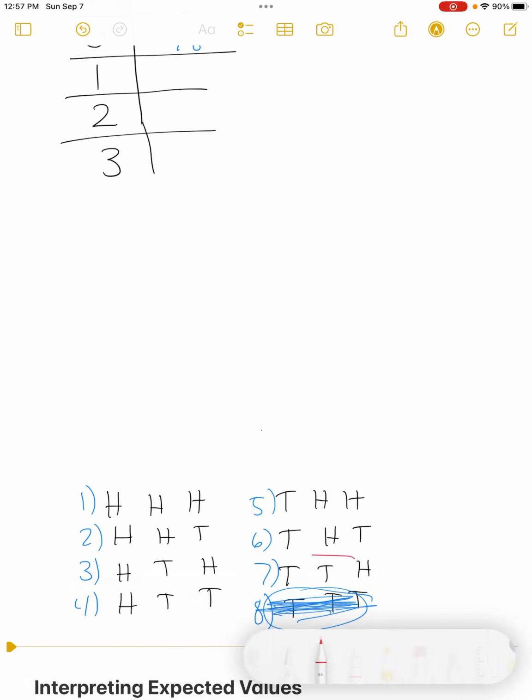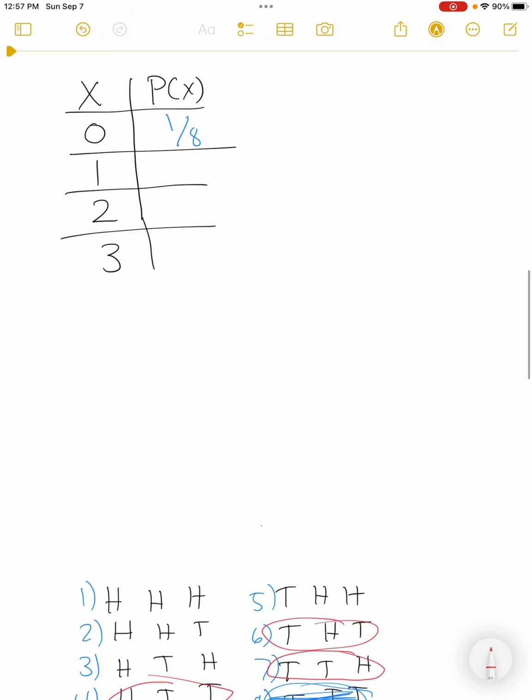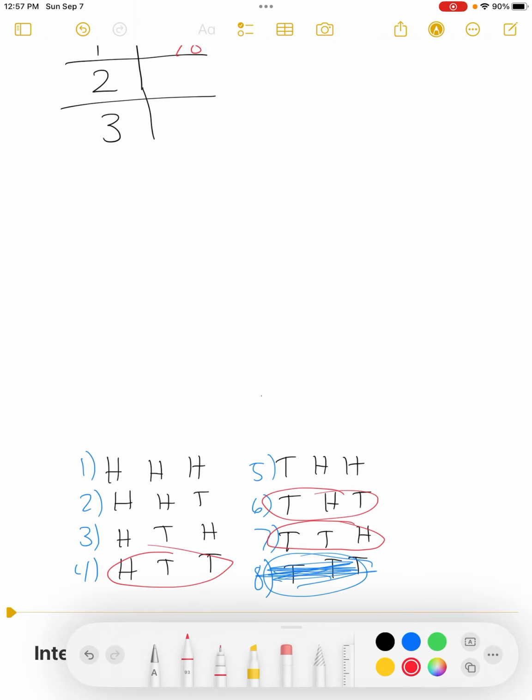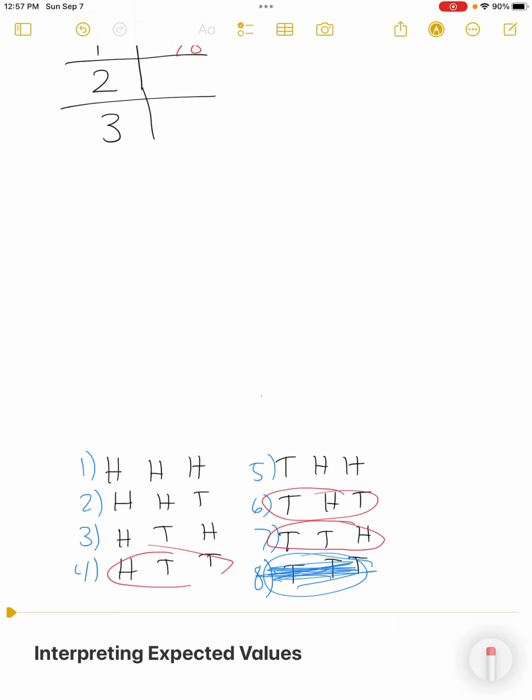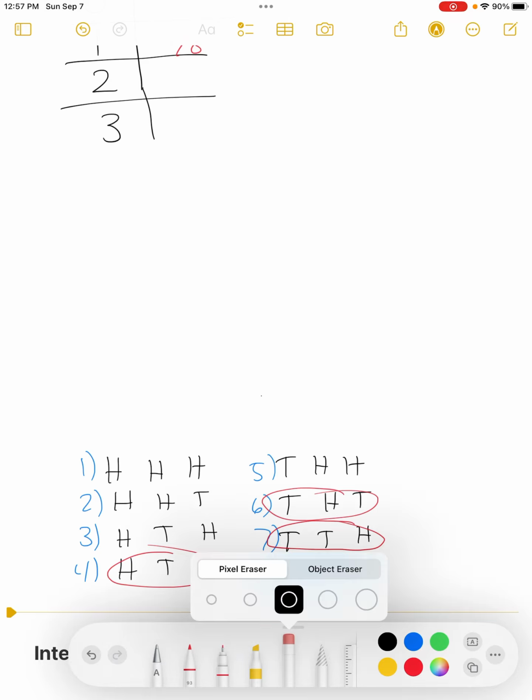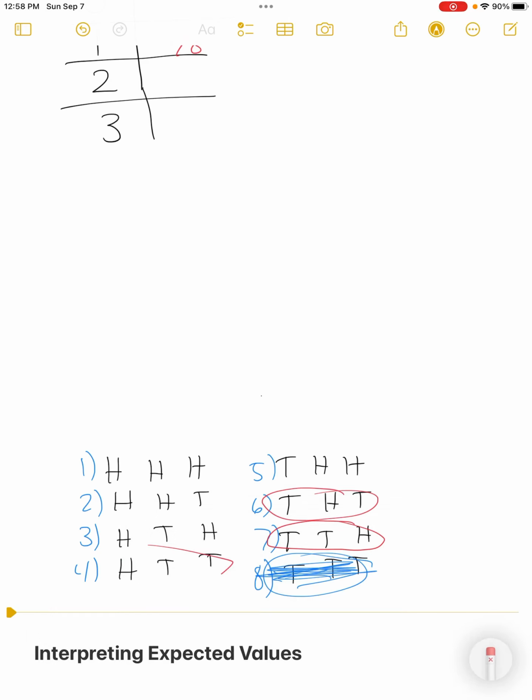So I'm going to go in and I'm going to circle all my 1 heads. Here's 1 head. Here's 1 head. That has 2. Here's 1 head. 2, 2, 3. So it looks like I got 3 out of the 8, just having one head. Okay. Let me do the pixel object eraser here, get rid of some objects.